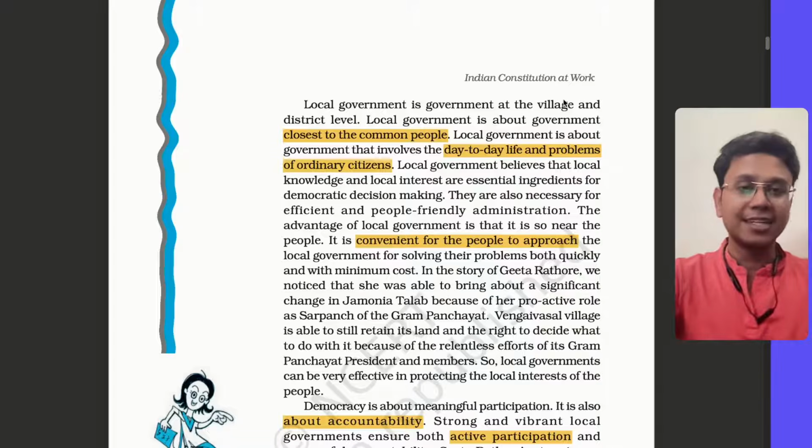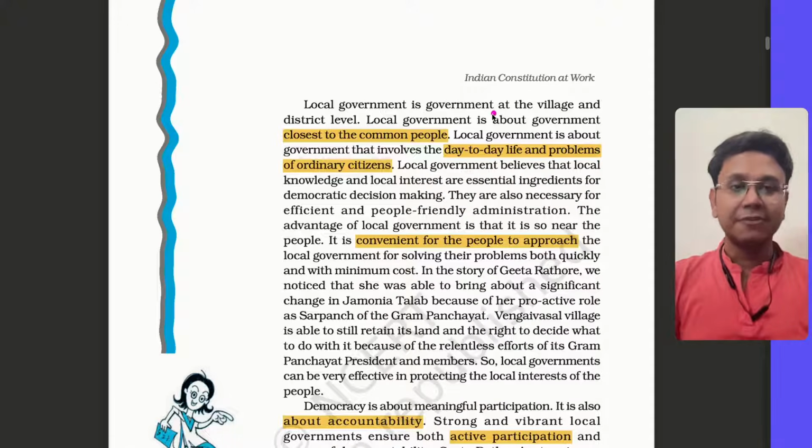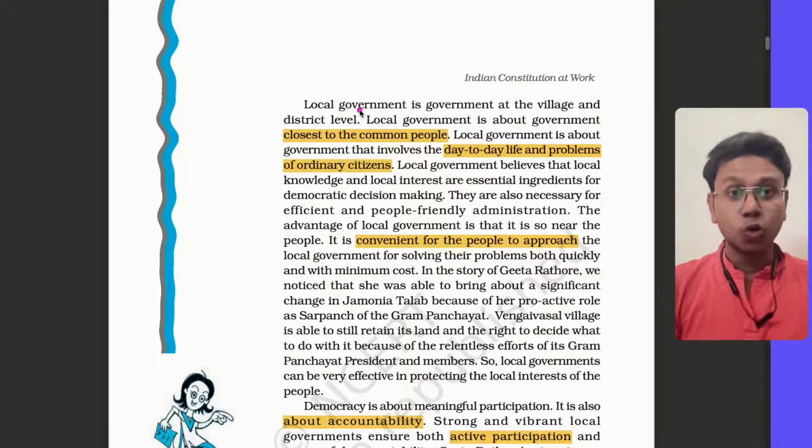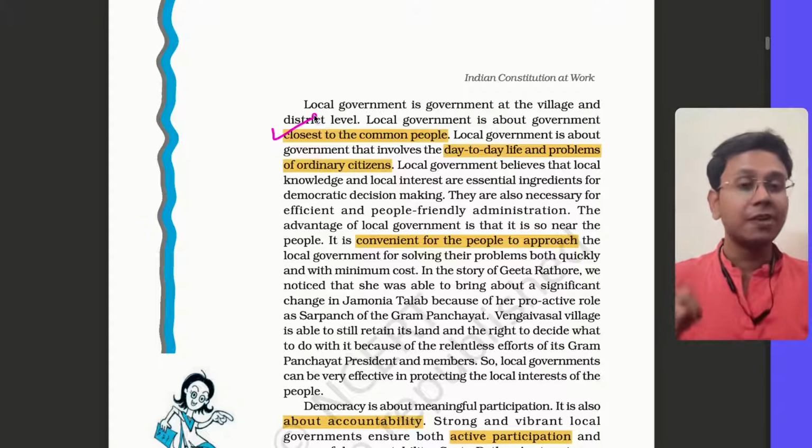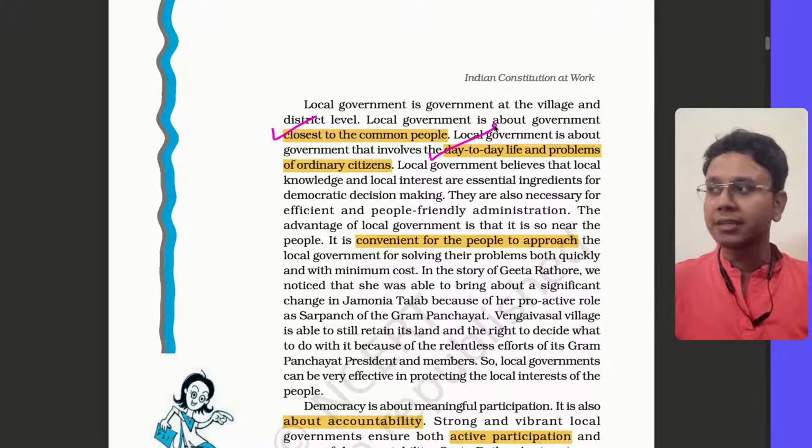Now, this need you can understand from the second page of this chapter. It very clearly says local government is government at village and district level. Local government is the government closest to the people, which can help you in day-to-day life and problems. Now you can't go to state government or central government for any sanitation issue, or for some lights issue in the park, or the maintenance of the park.